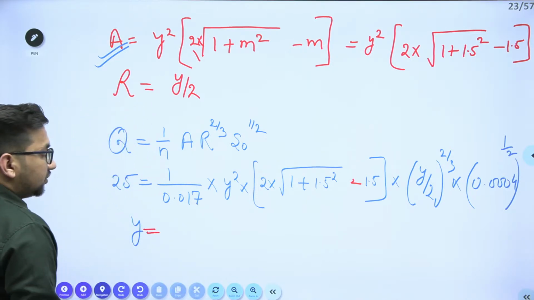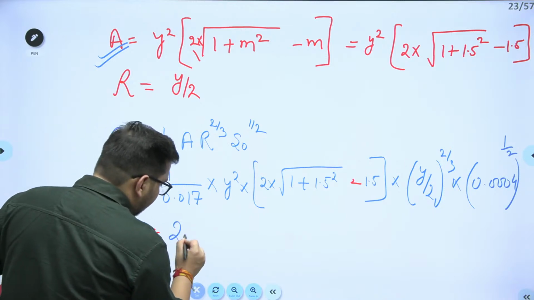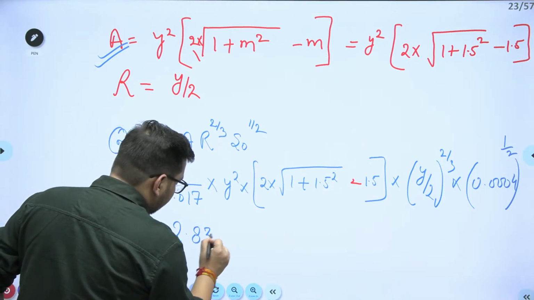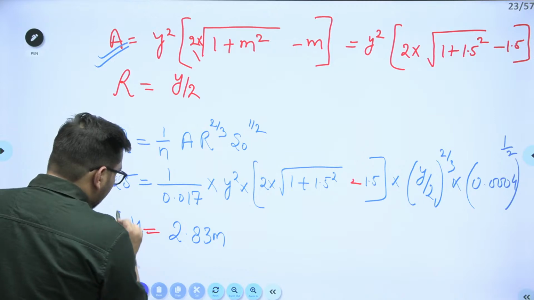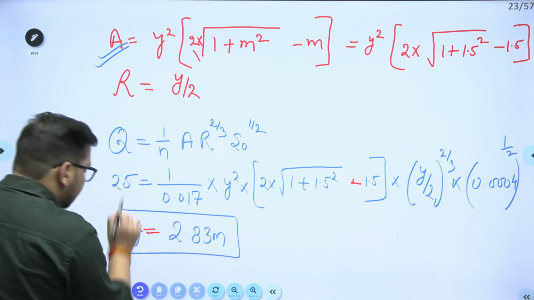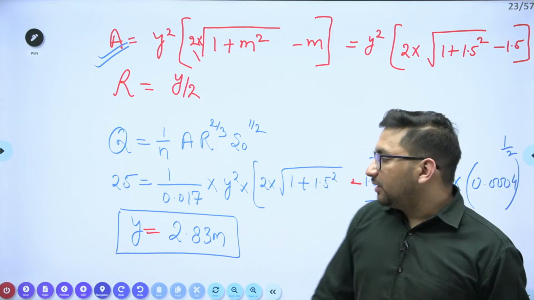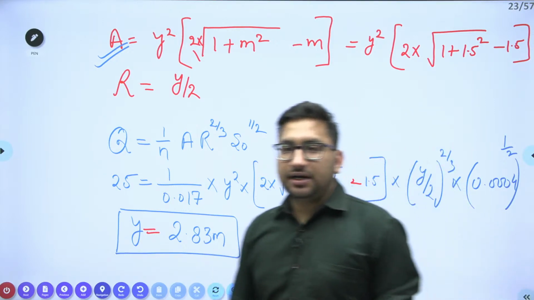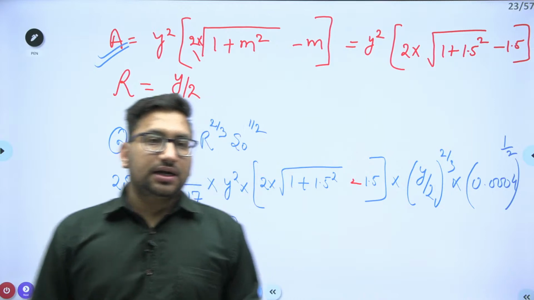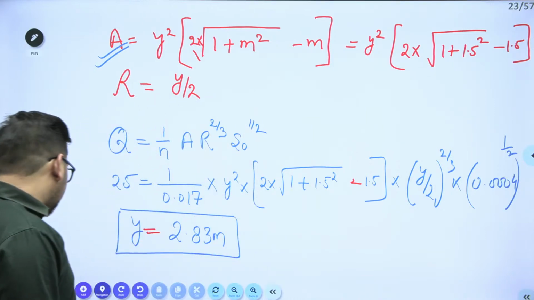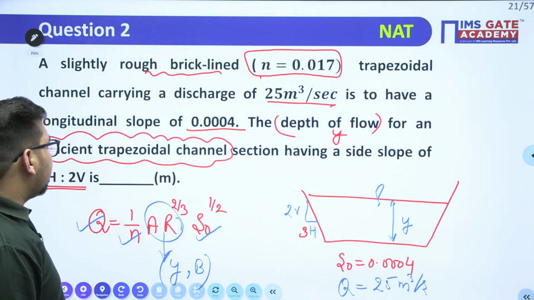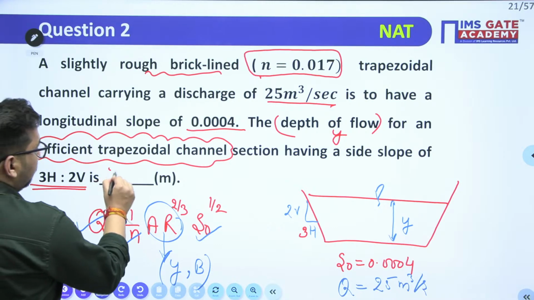So, if you solve this particular equation, you are going to get 2.83 meter. This depth will be 2.83 meter. Just let me know if you got the same answer or not. Yes, Prashant, it will be 2.83 meter, right? Very good. Clear? So this is the depth of flow. So your correct answer will be 2.83 meter.